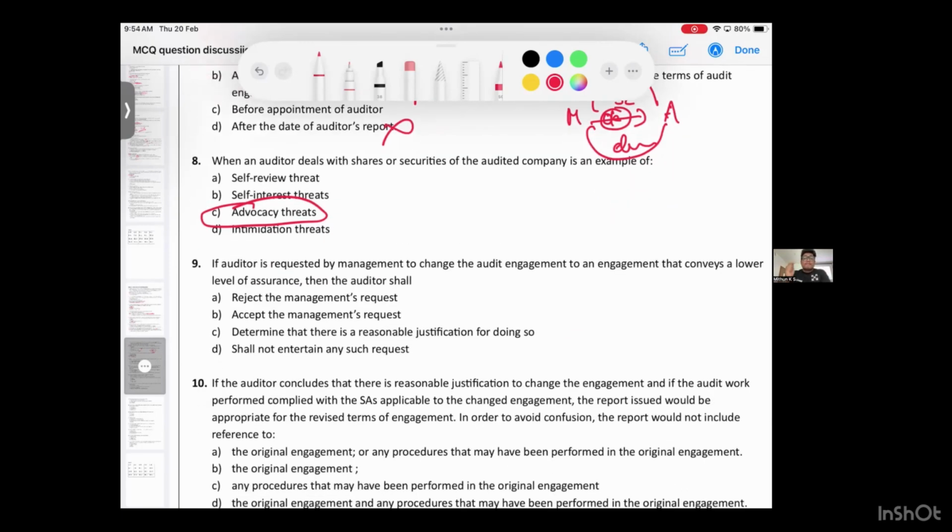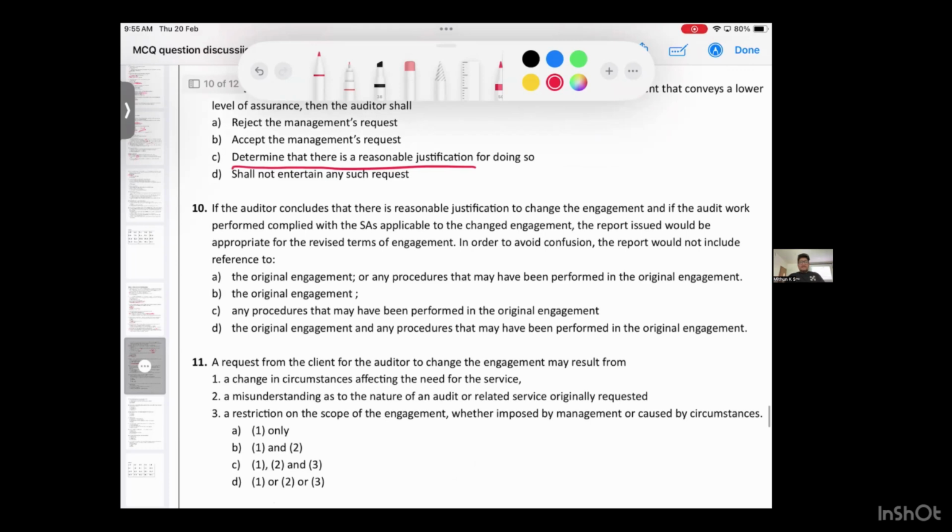Coming on to the ninth question. If the auditor is requested by the management to change the audit engagement to an engagement that conveys a lower level of assurance, read properly. After appointment, management is asking the auditor to change the engagement. What should the auditor do? Understand its implications. Understand whether it is satisfactory. Only then should you agree and give a new letter. So what is the answer? Option C: determine whether it is reasonable and satisfactory to do so. Only then you have to accept that change and give a new revised engagement letter.